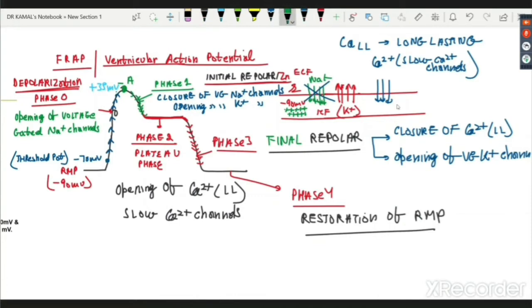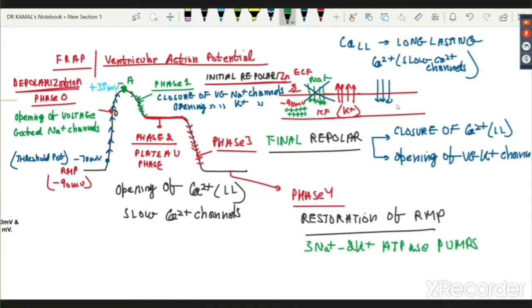You know the name of the pump from general physiology. The restoration of RMP will be done with the help of the 3 sodium, 2 potassium ATPase pump, right? So I'll be using the sodium potassium ATPase pump to restore the internal environment of the cell, that is known as the restoration of RMP.